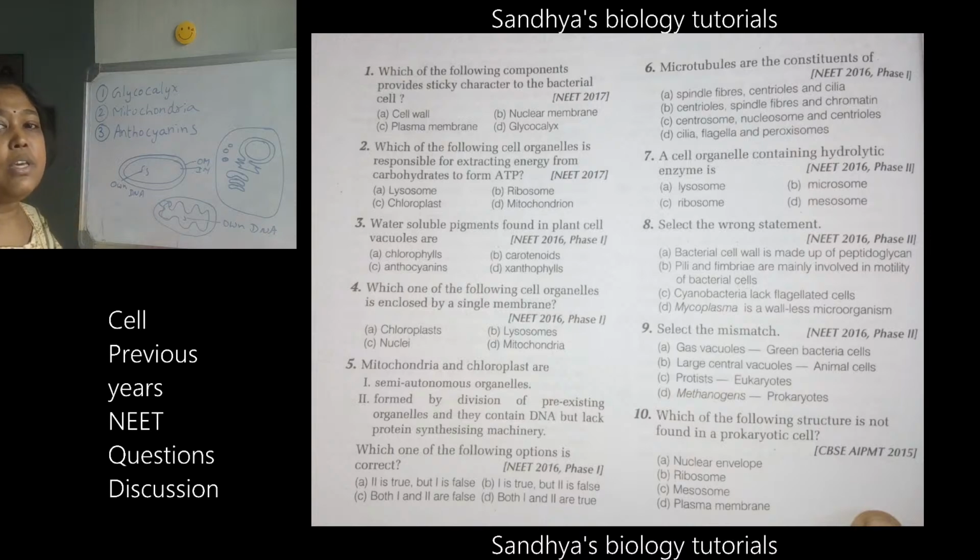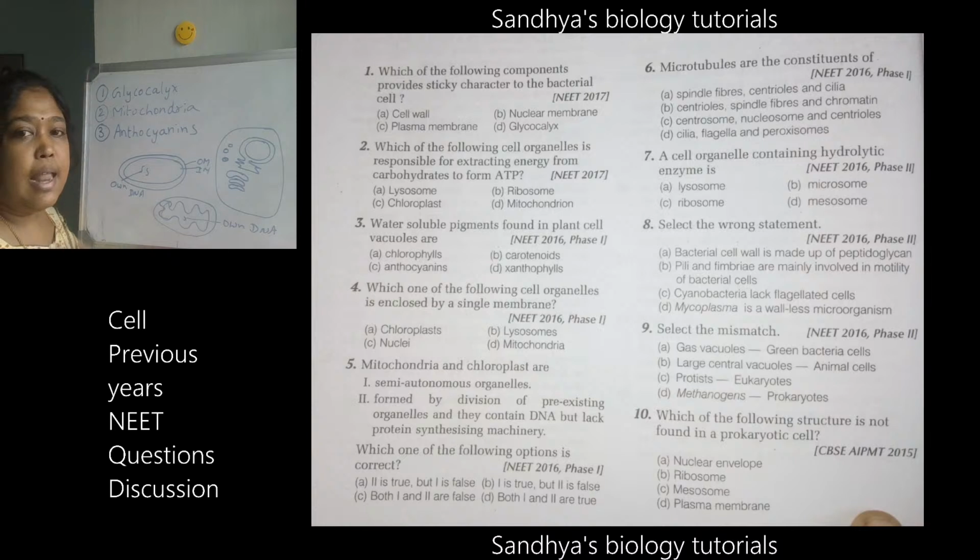Second option, if you see, they have said they are formed by division of pre-existing organelles and they contain DNA but lack protein synthesizing machinery. They contain DNA, but they are not formed from pre-existing organelles. How are they formed? You know the theory of how the mitochondria and chloroplast were formed, which I have already explained.